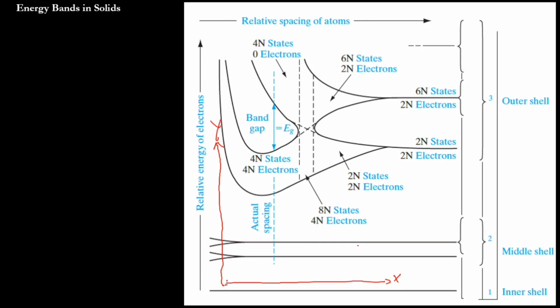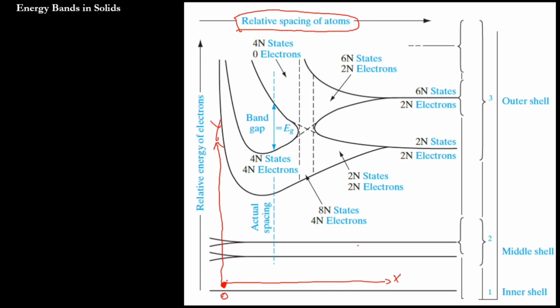What is the parameter in the x axis? The parameter in the x axis is the relative spacing of atoms, nothing but interatomic space. Here the interatomic space is 0. It may be less than a picometer or in the nanometer range; the unit is irrelevant to our topic now.